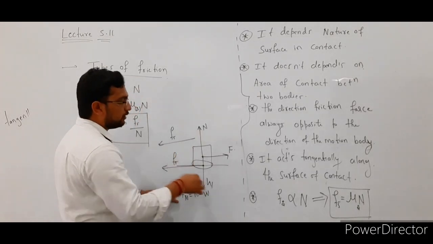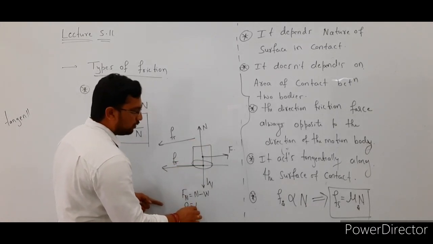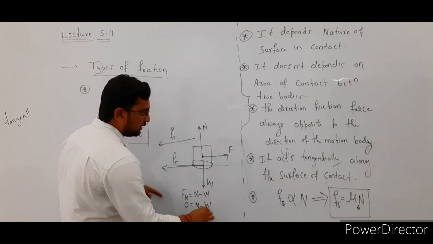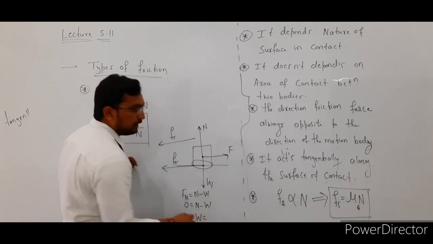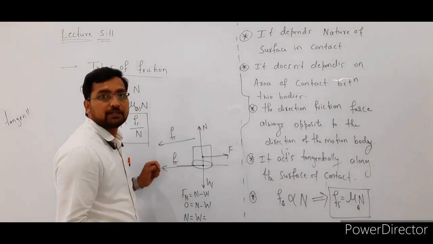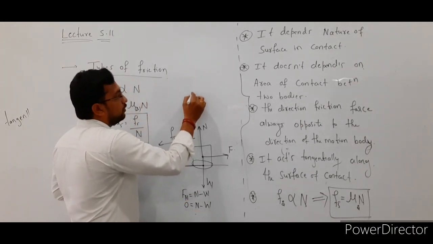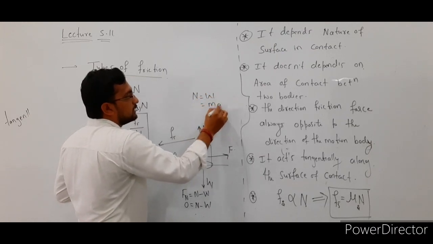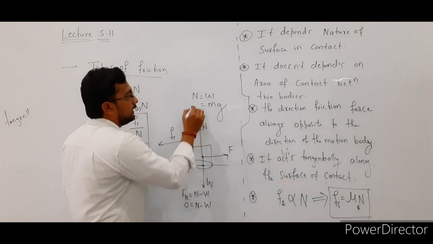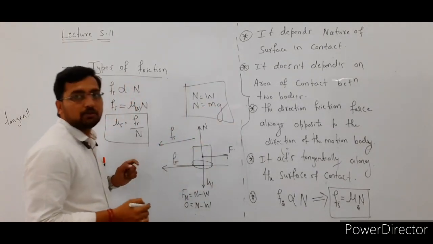Here the net force acting on this body is 0, so 0 is equal to N minus weight. Then N is equal to weight. What do we mean by the weight here? It is the product of mass and acceleration due to gravity. So here the N value is N equal to m into g.